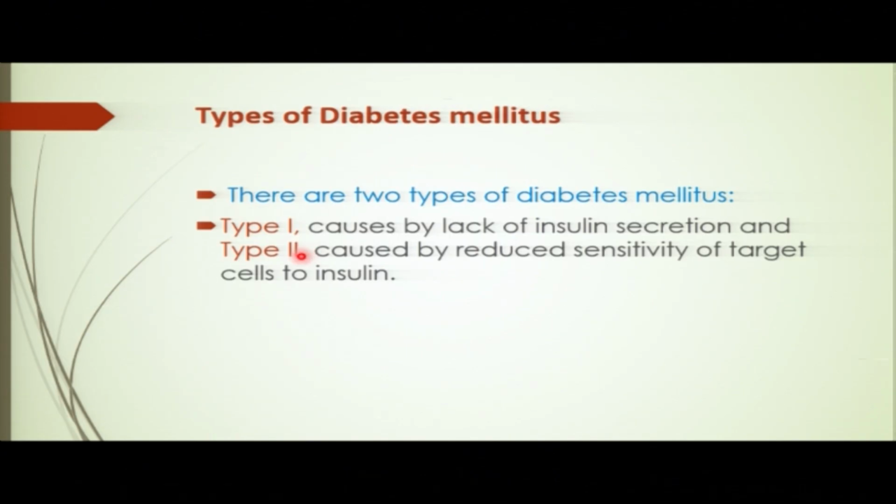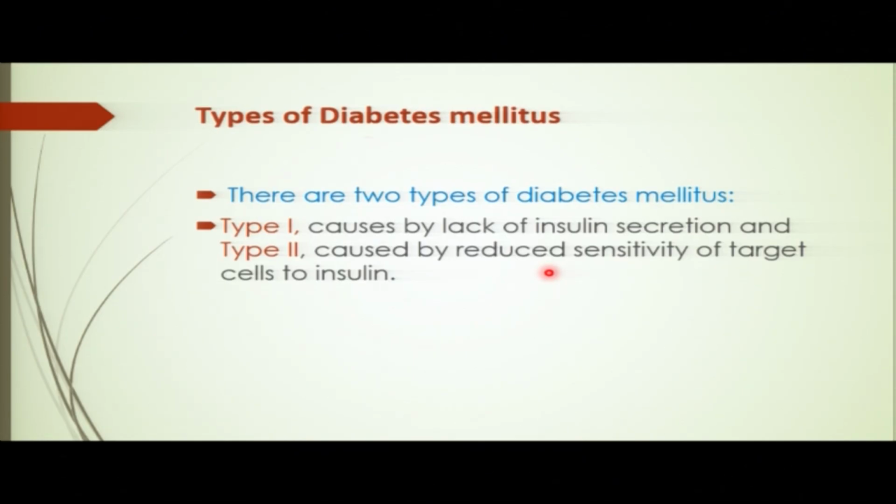Now we also have type 2 diabetes. What's type 2 diabetes? It's caused by reduced sensitivity of target cells to insulin. Actually, insulin is produced, but the working of the insulin is low, or the target cell is not sensitive and not working well. Are you together? That is the failure of responsiveness to insulin to regulate the glucose in the blood. So those are the two types of diabetes mellitus we have: type 1 diabetes and type 2 diabetes. We're going to see this in detail.